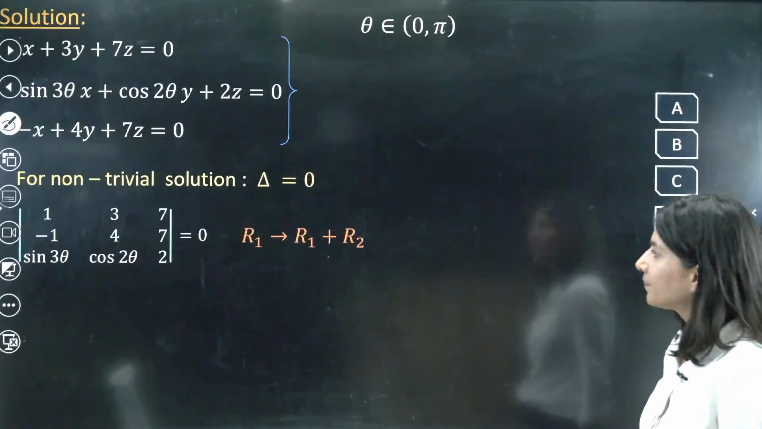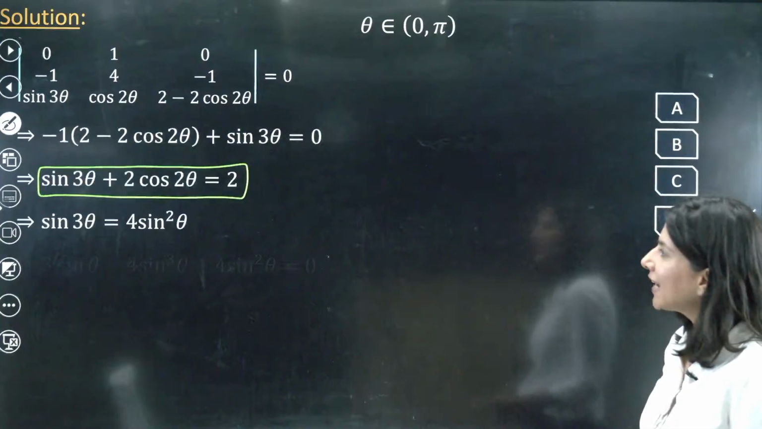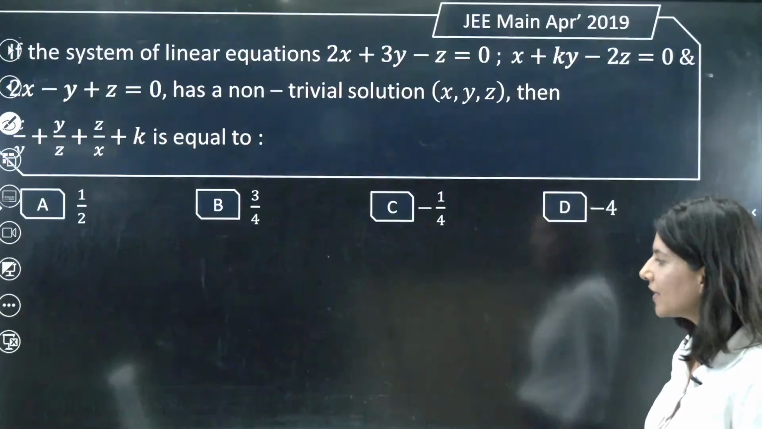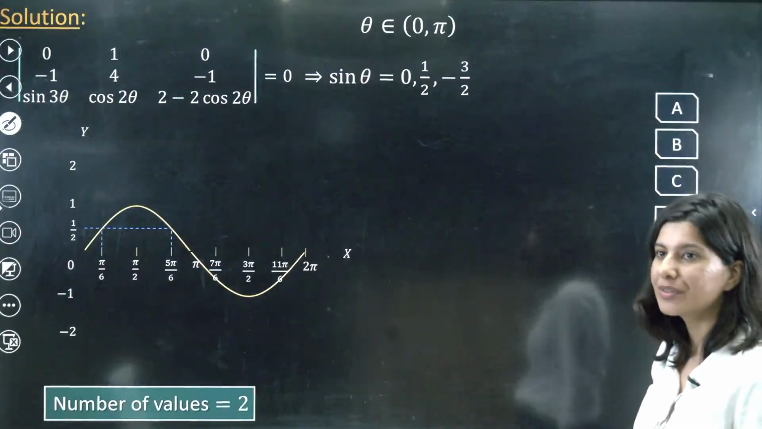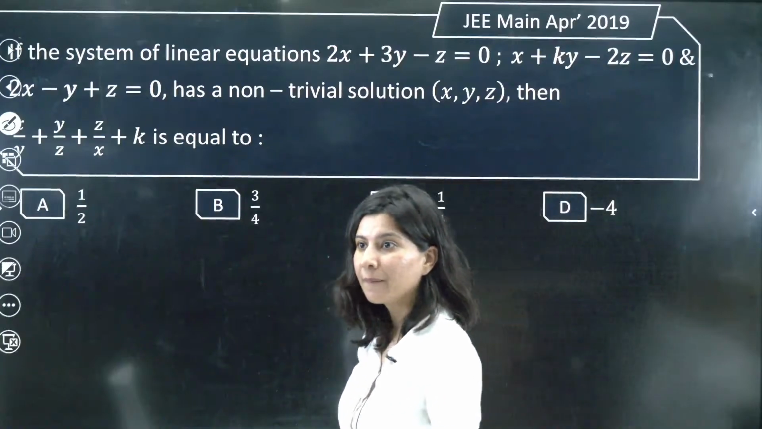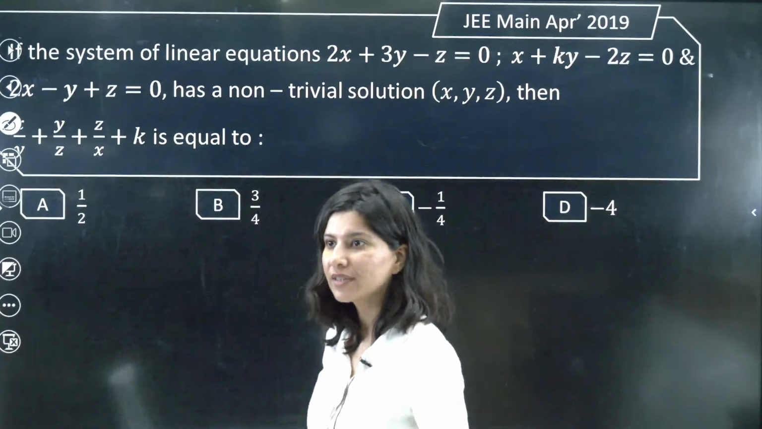Chalo. Just because of little calculation mistake, I was not able to do. So yes, you can see number of values as 2 is the correct answer. Chalo, now next question on your screen. Are we ready for it? Chalo.